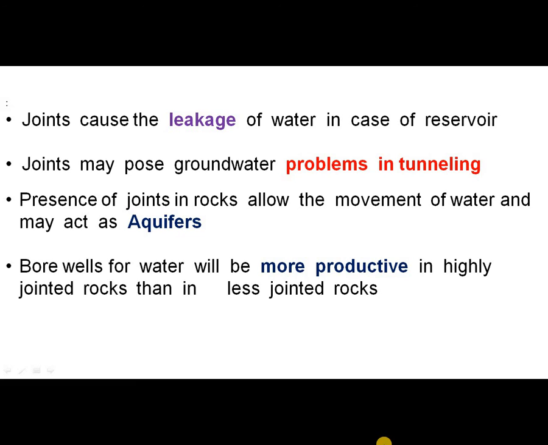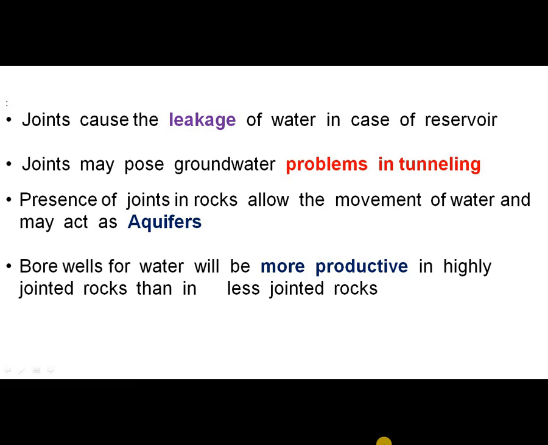Presence of joints in rocks allows the movement of water and they may act as aquifers. So by considering the aquifer point, the presence of joints helps the movement of water. Borewells for water will be more productive in highly jointed rocks rather than in less jointed rocks.